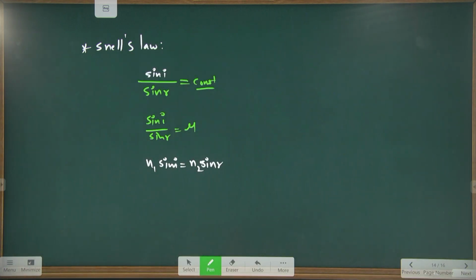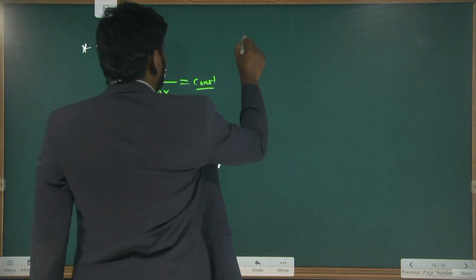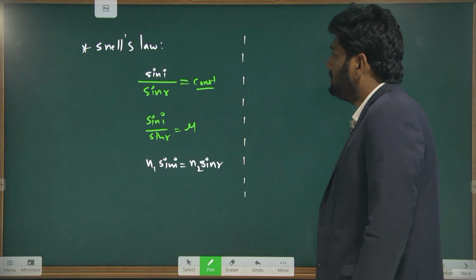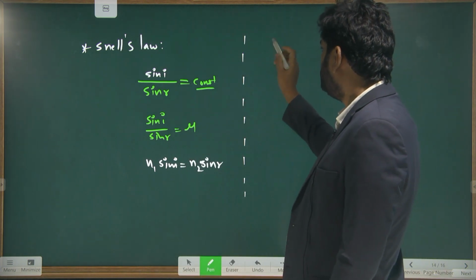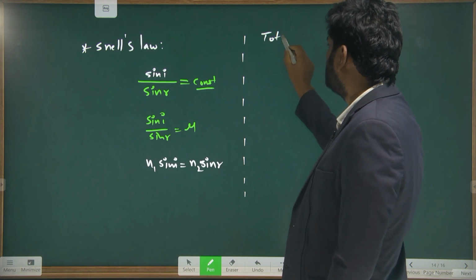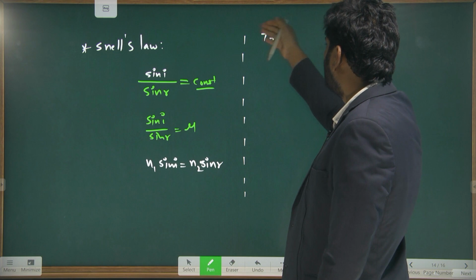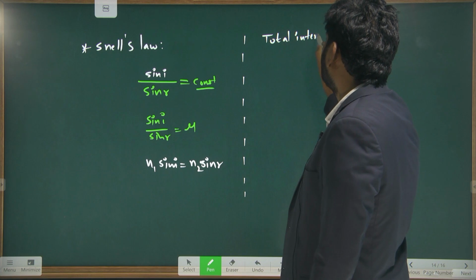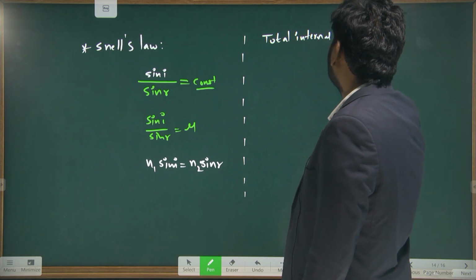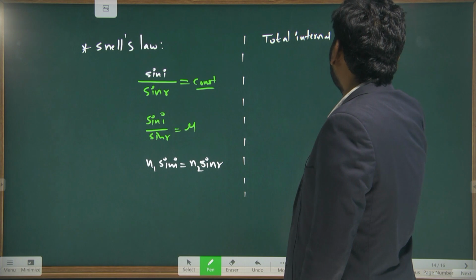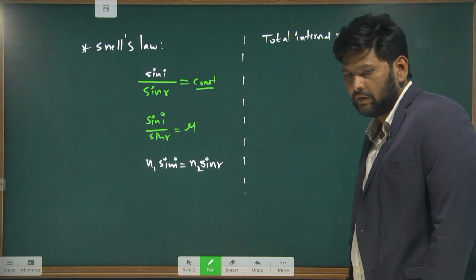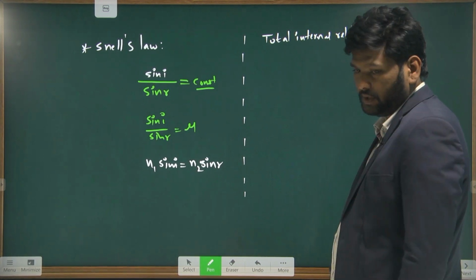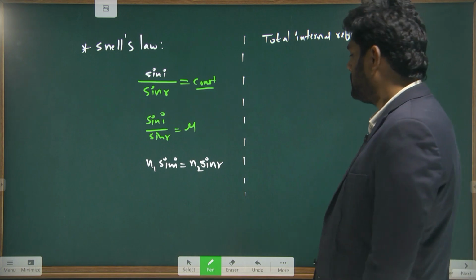And next, after this, we have one more terminology. The one more terminology is TIR, total internal reflection. Total internal reflection we are doing. So the total internal reflection, TIR shortly, we call it as a TIR. When total internal reflection takes place.